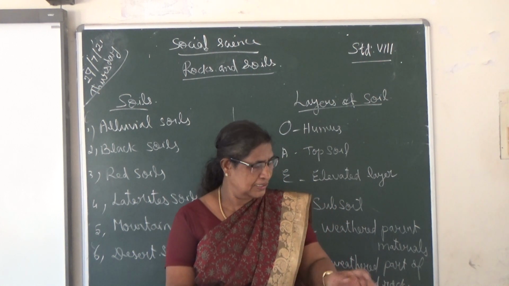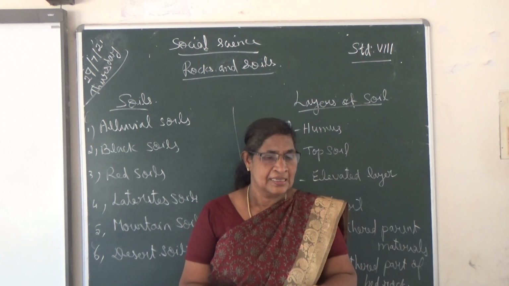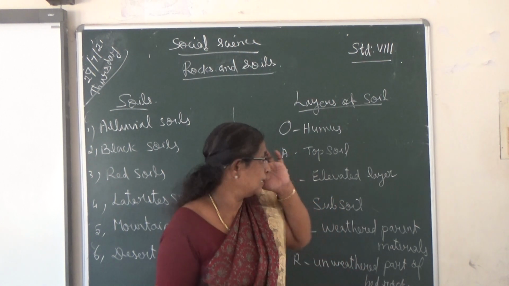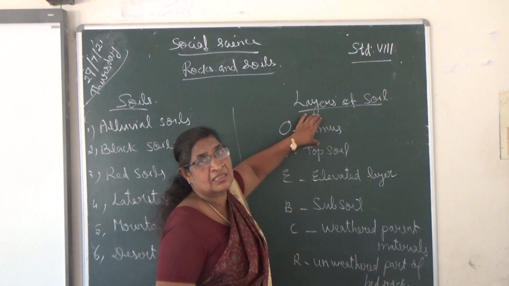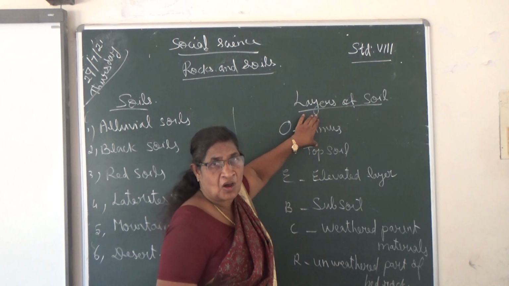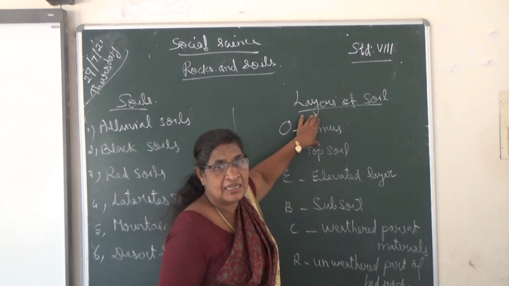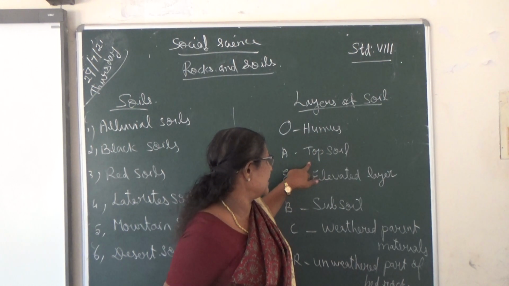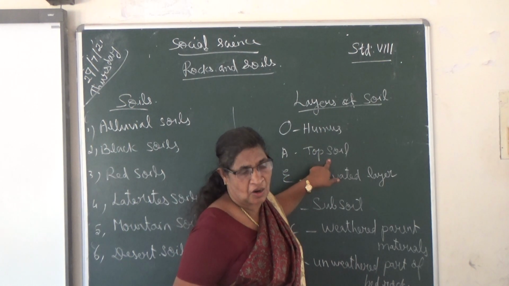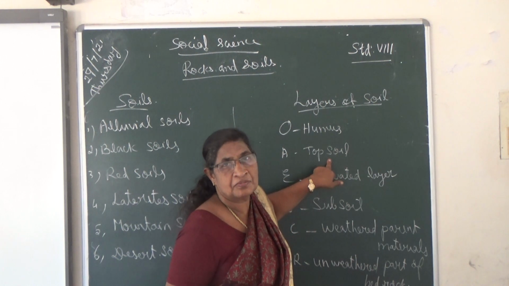Once more, the layers of the soil. O means humus. It is the first, topmost layer of the soil. It is very fertile and contains more humus. Then A is the next layer, the topsoil.